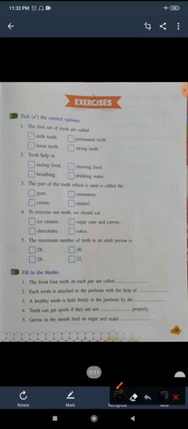Now come to the questions. So here you can see, the first set of teeth is obviously called milk teeth. Teeth help in chewing the food.